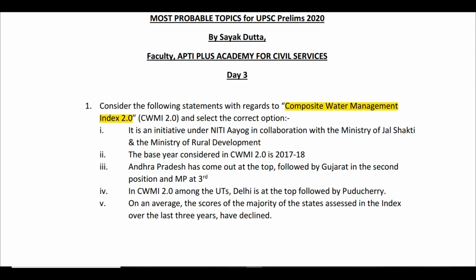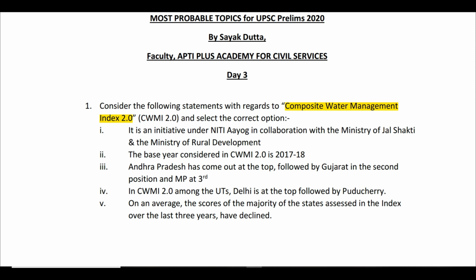When we talk about an index, what does an index do? An index is supposed to be calculated on the basis of certain parameters. On the basis of those parameters, a particular score will be given, and on the basis of that score, either countries or states will be given certain ranks. Say, for example, if we are talking about the HDI or Human Development Index, under HDI we have 3 parameters. On the basis of those parameters, a score is decided. A score is given to every country, and on the basis of the score, the countries are given a rank as per the HDI.